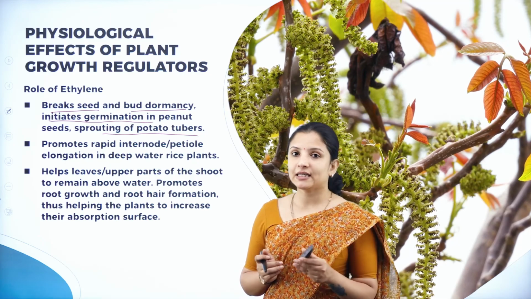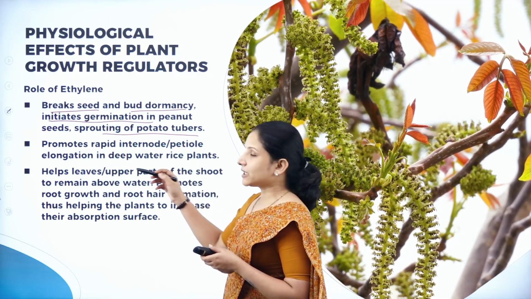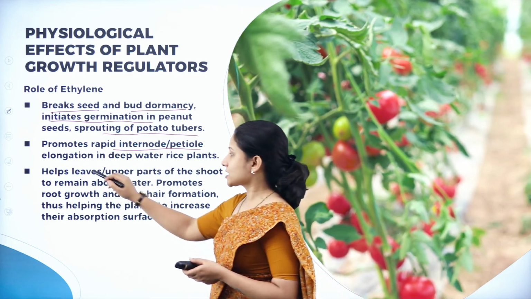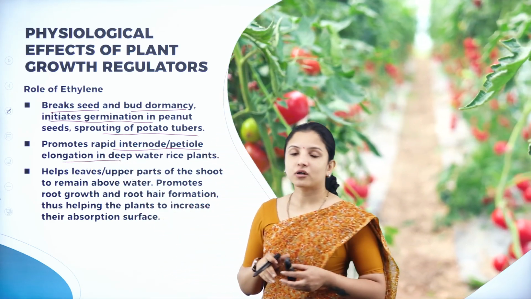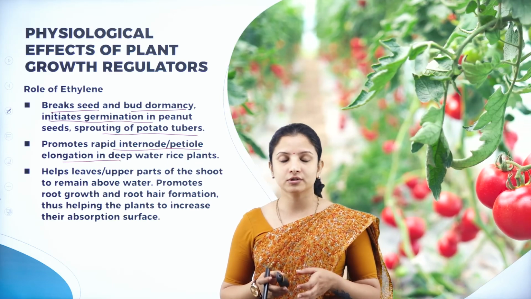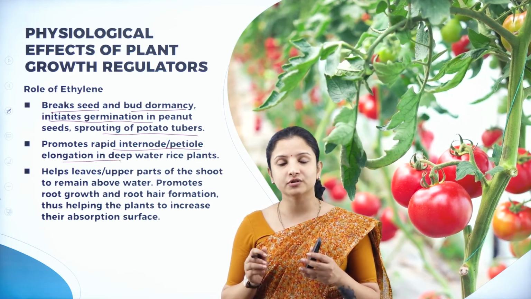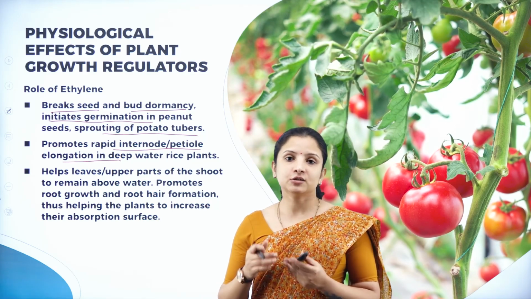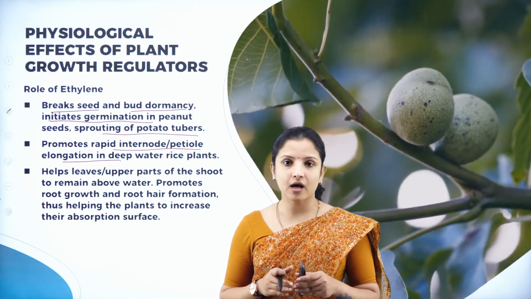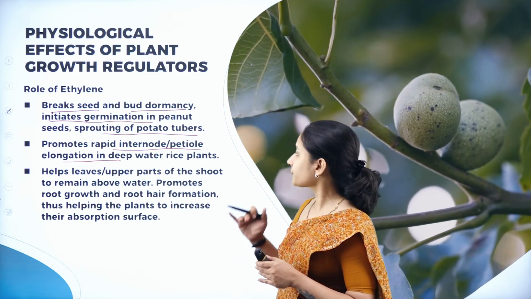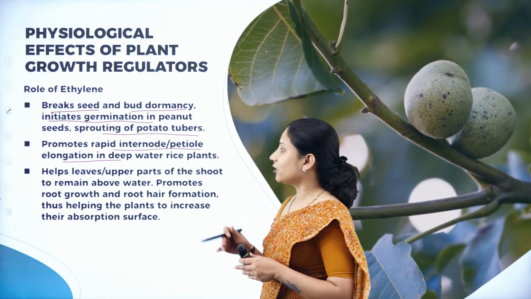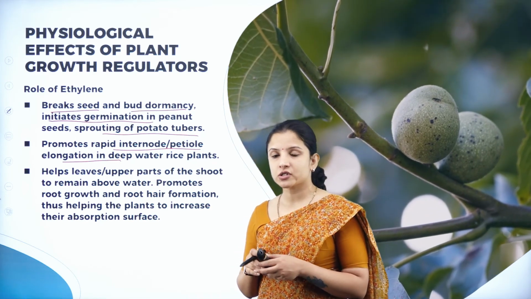And not just that, ethylene also increases the rapid internode and petiole elongation in deep water rice plants. Those are the rice plants which are almost in waterlogged condition. In deep water rice plants, this particular plant growth regulator increases the internodal and stem elongation or the petiole elongation of such plants.